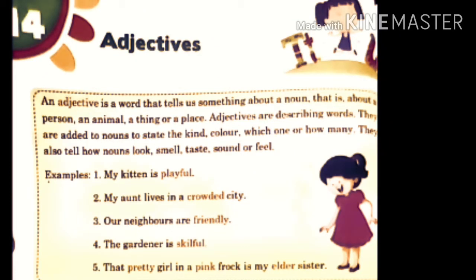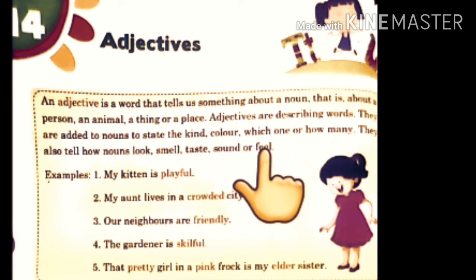Today we are going to start our lesson number 14, Adjectives. What is an adjective? Let's read. An adjective is a word that tells us something about a noun, that is, about a person, an animal, a thing, or a place. The adjectives are describing words. They are added to nouns to state the kind, color, which one, or how many. They also tell how nouns look, smell, taste, sound, or feel.